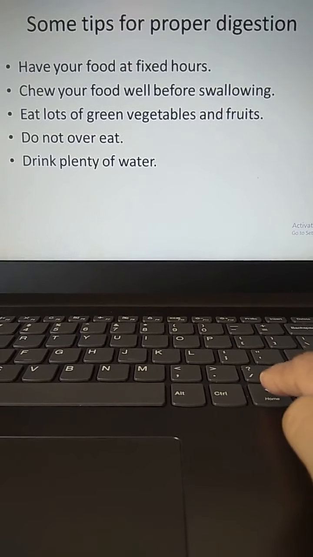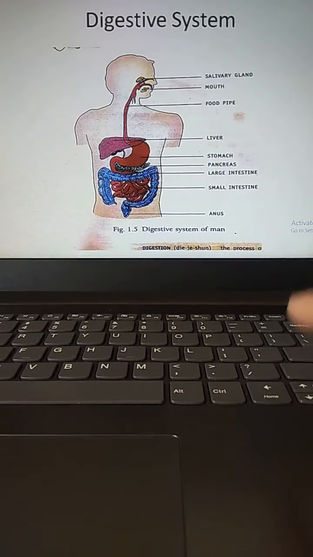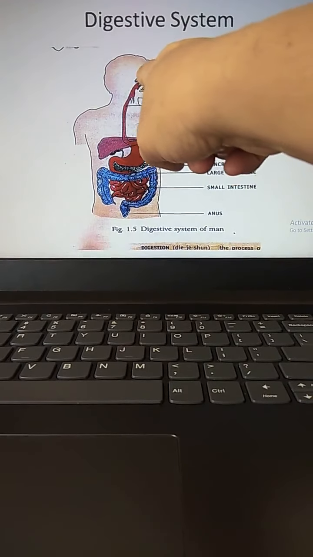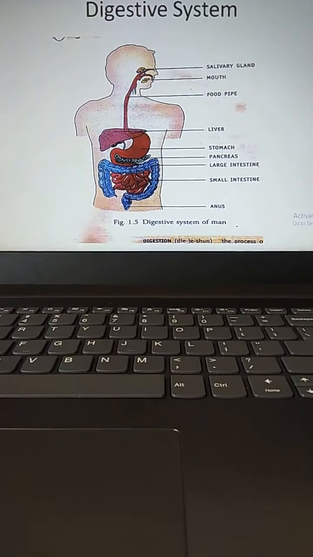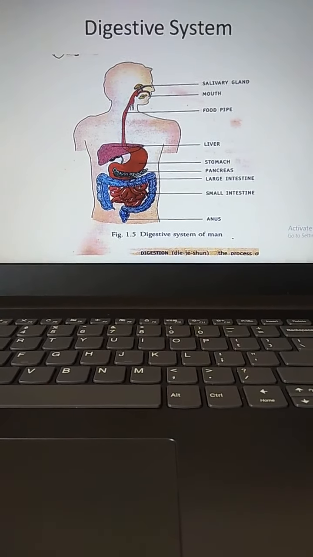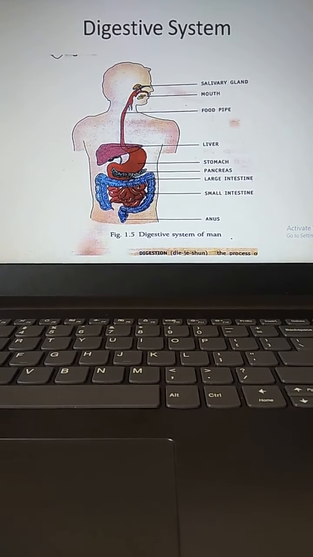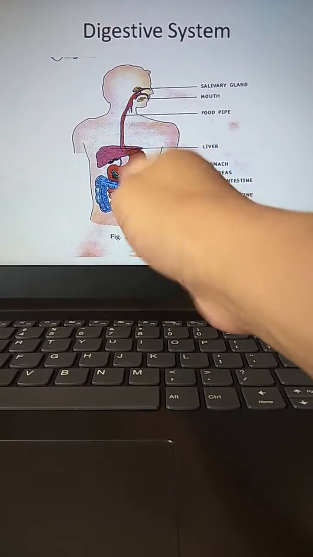Yes, students, once more I want to remind you to try to draw this internal part in your rough notebook, so it will become easier to understand this digestive system, what the track of this digestive system is.